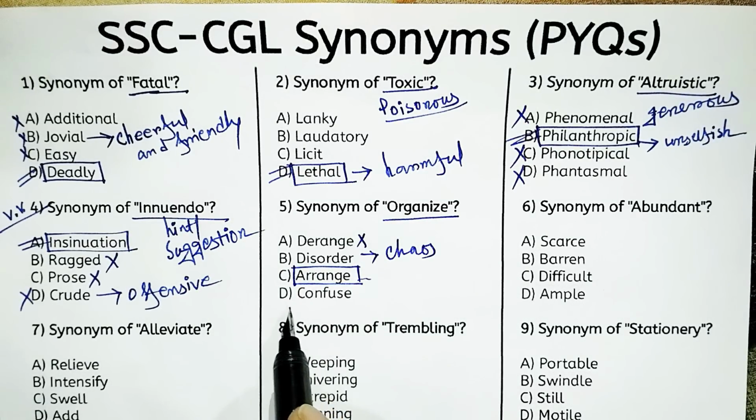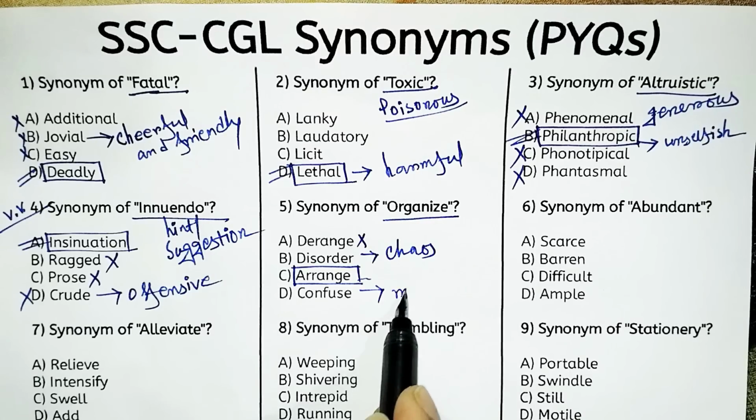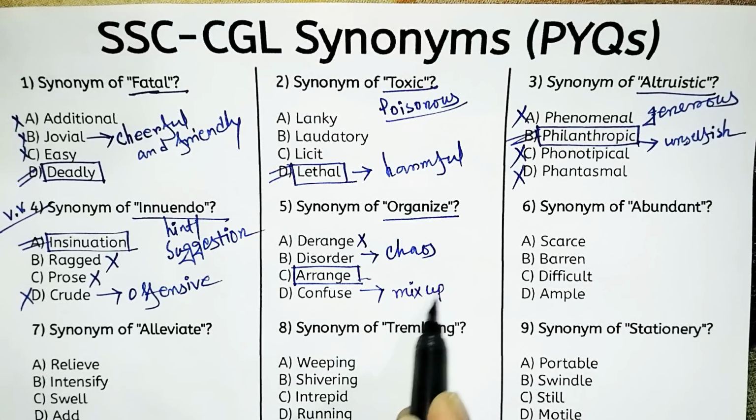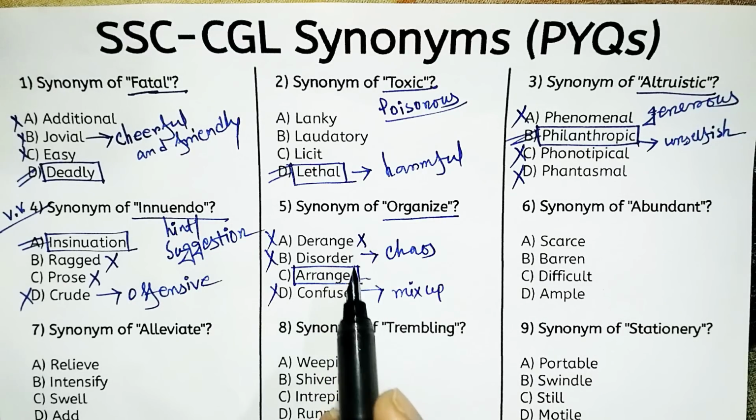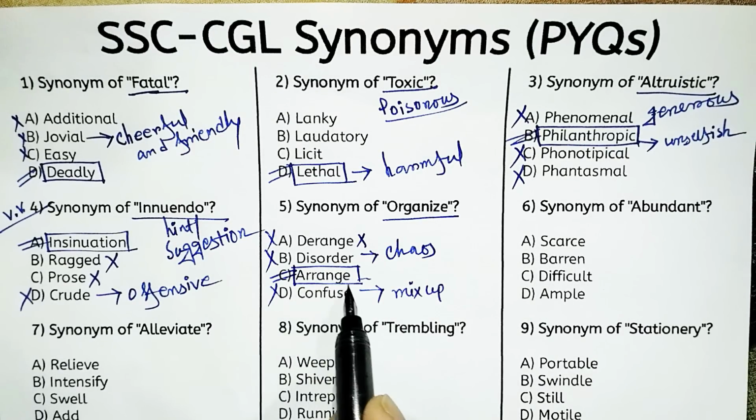And confuse means mix up. So option A, option B and option D are not the right answer. So the right answer is option C, that is arrange.